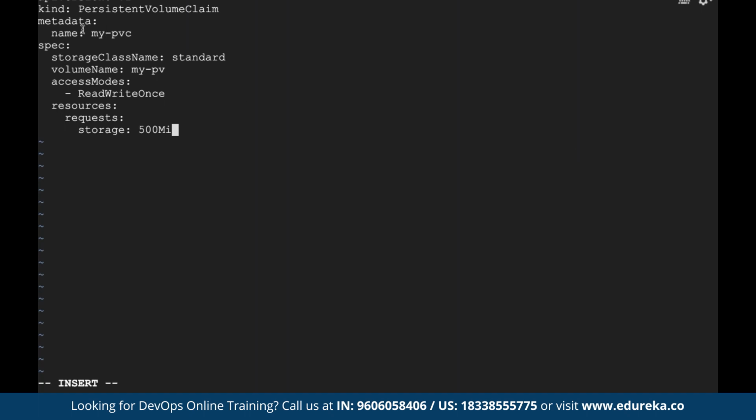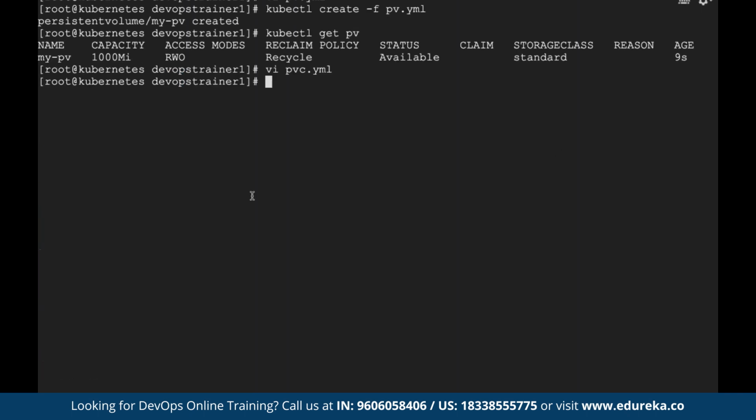So I'm creating a persistent volume claim. What is the name of the persistent volume claim? My PVC. Which persistent volume do you want to map to it? The previous one I created, a persistent volume named my PV. This is the persistent volume which I want to map to this persistent volume claim. Let's save this and create it: kubectl create -f pvc.yaml.